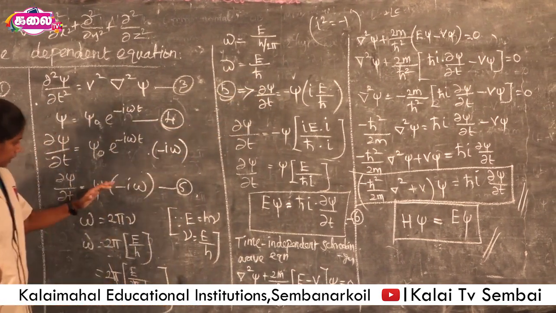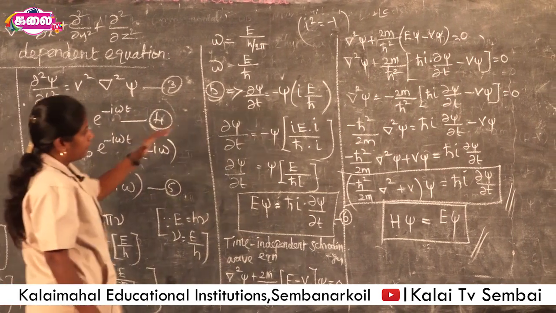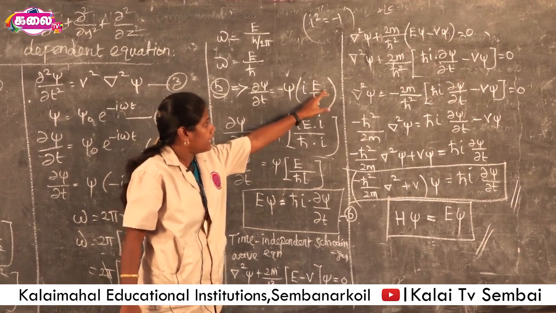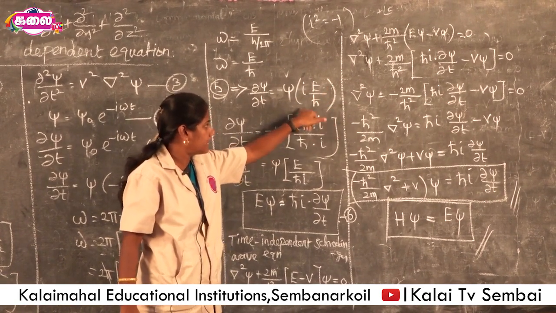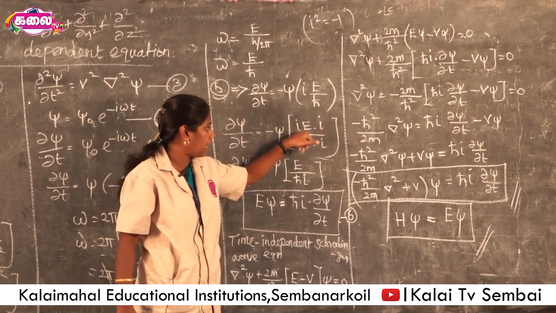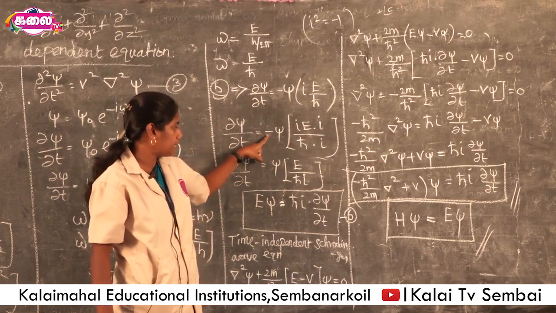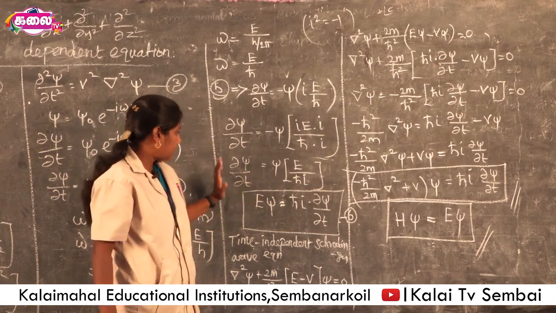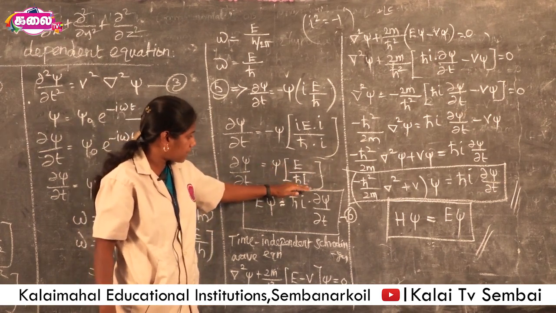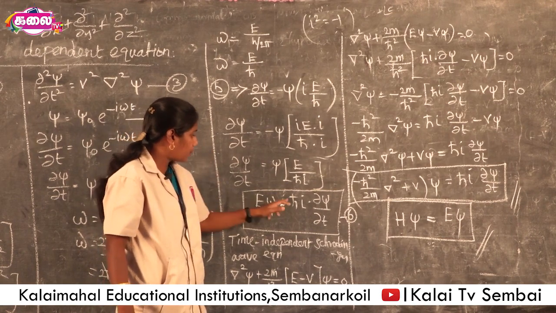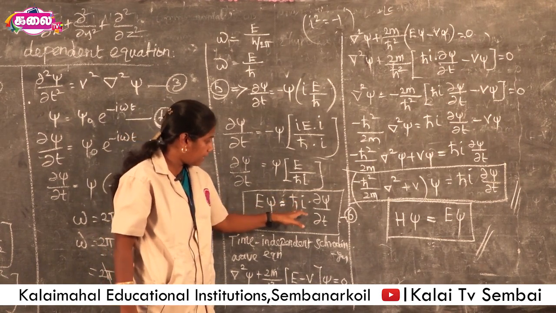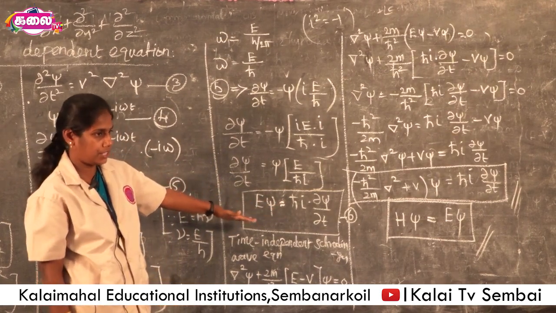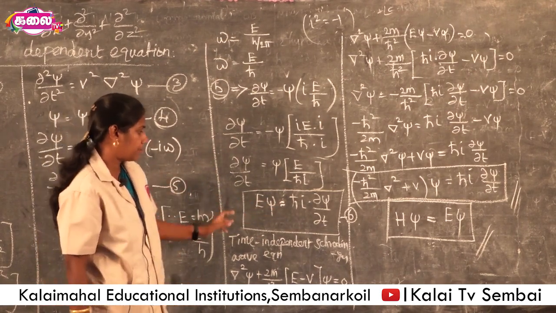Here, this is substituted in the fifth equation. Then we get this. Here, with some mathematical expressions, i is multiplied and divided by this term. So, we get i into i, i squared is minus 1, minus into minus is plus, so psi into E by h cross i. In this equation, E psi is equal to h cross i, going to that side as a reciprocal. So, we get h cross i into dou psi by dou t. This is the energy function of the waves which propagate through the medium with respect to time.